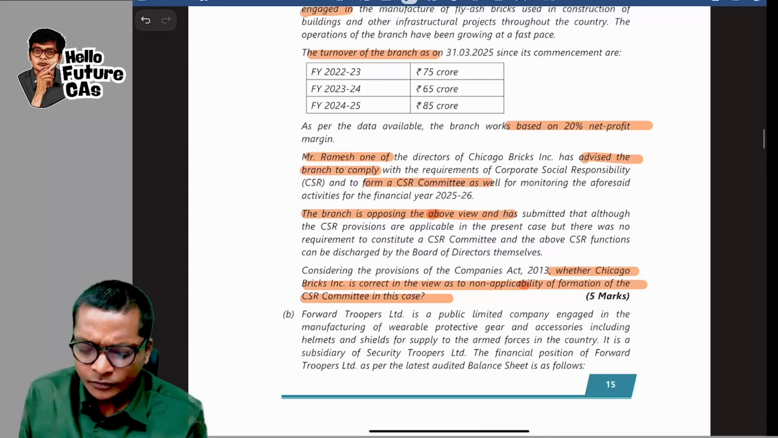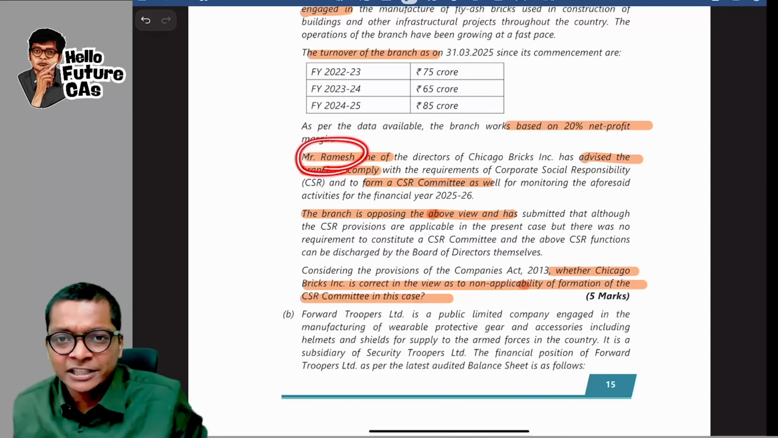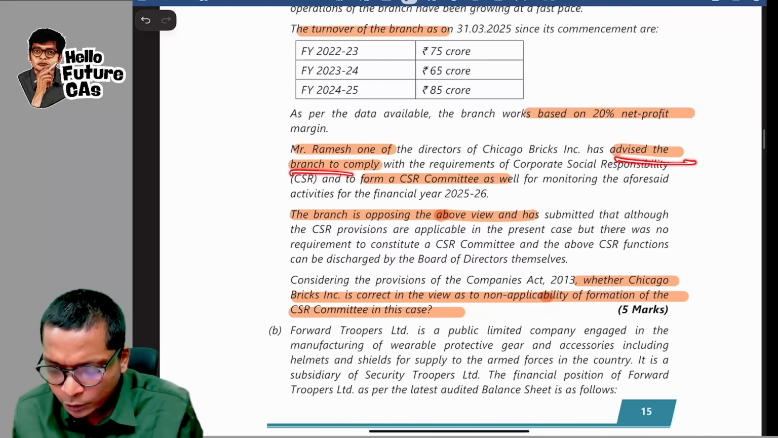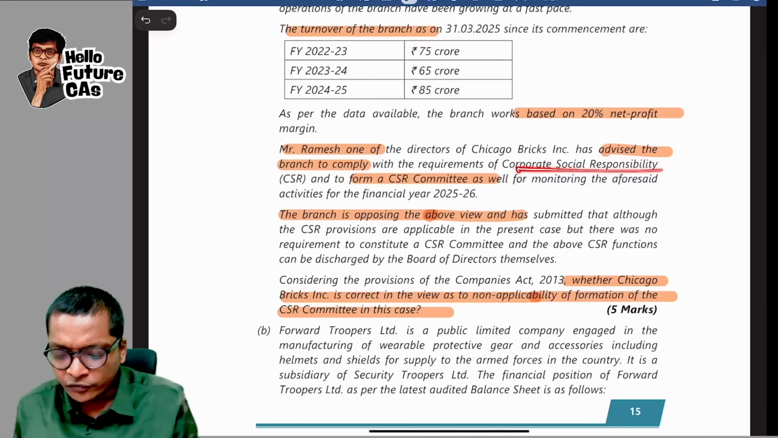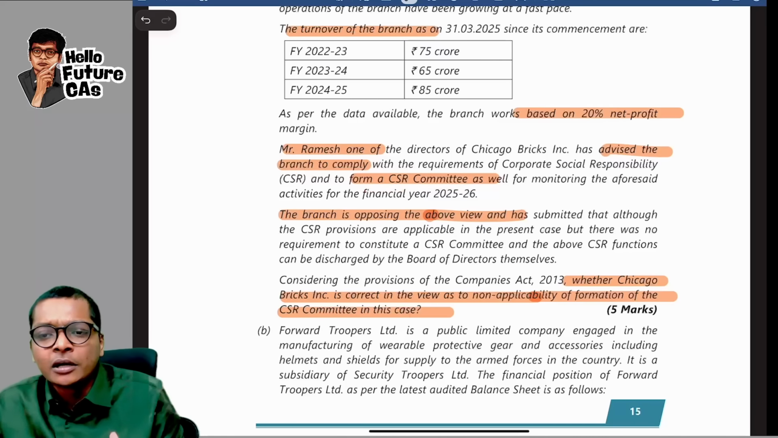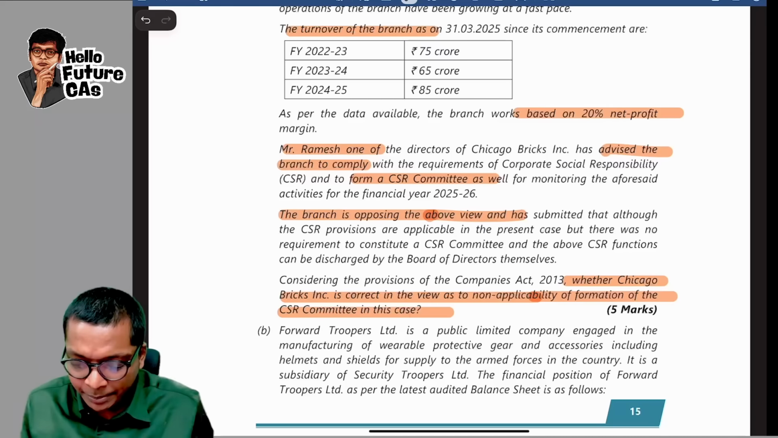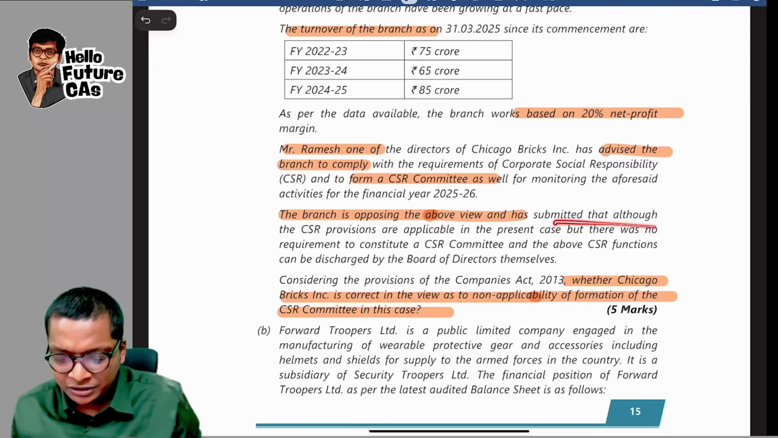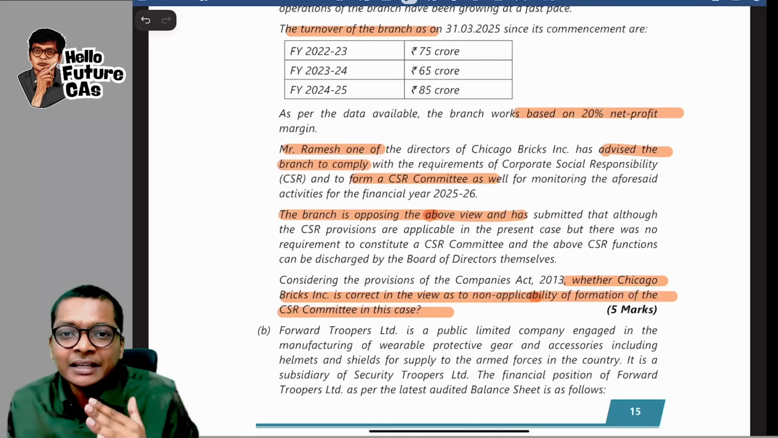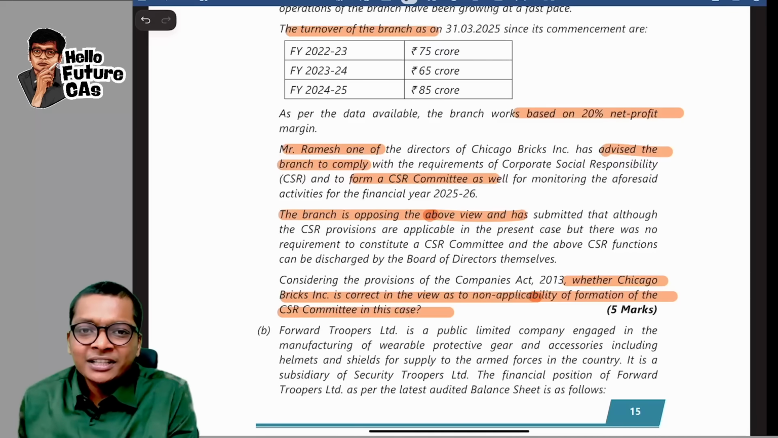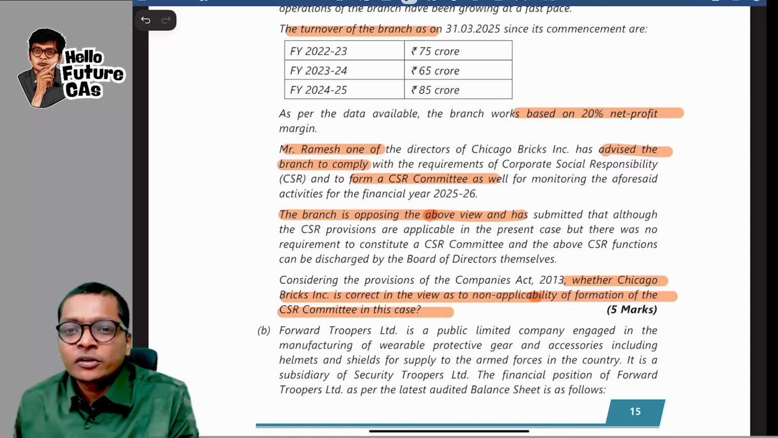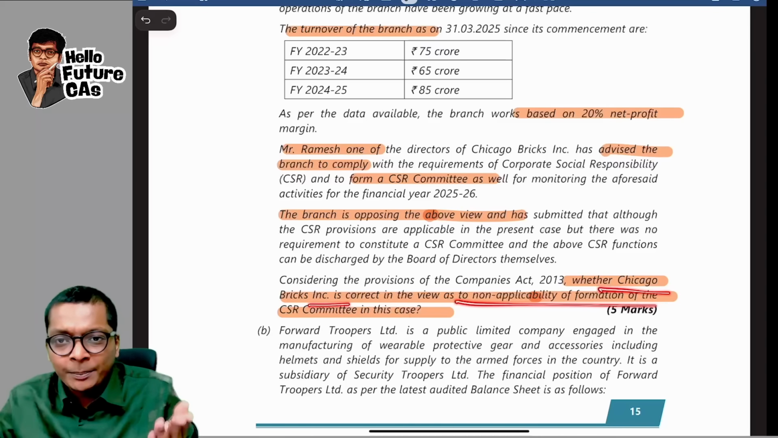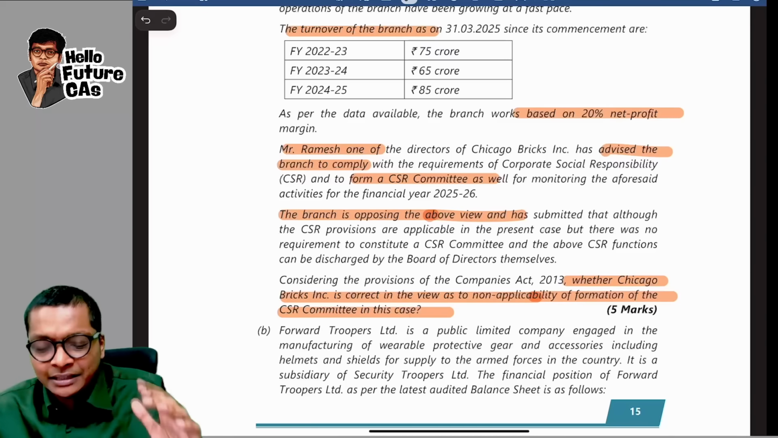For this, one of the directors, Mr. Ramesh of Chicago Bricks, advised the branch to comply with the requirements of CSR to form a CSR committee for the upcoming year. But the branch is opposing the above view and has submitted that although CSR provisions are applicable, we need not follow. The question is, considering the provisions of Companies Act, whether Chicago Bricks is correct for non-applicability of formation of CSR committee.